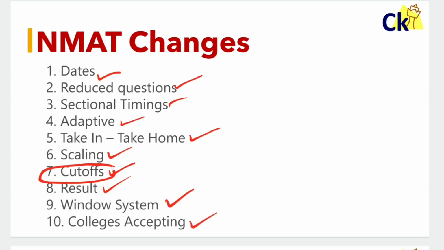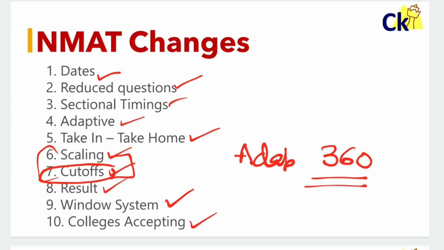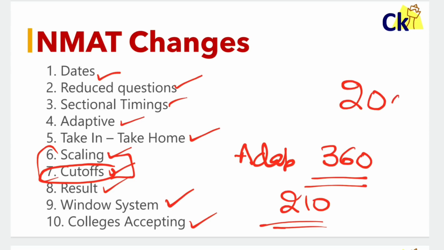The cutoff is not going to change. Why will the cutoff not change? Because it's an adaptive paper and the total score is out of 360 only. They're going to scale the score. Scaling and cutoff go hand in hand, so the cutoff will remain 210 only. I was earlier predicting the cutoff to go down to around 200, but that was in case there was no adaptiveness or no scaling. Now, because of scaling, the total score cutoff remains the same, 210 only. Alright, all the best.